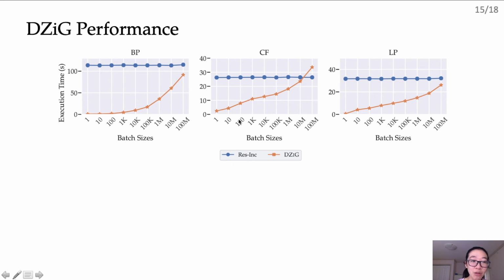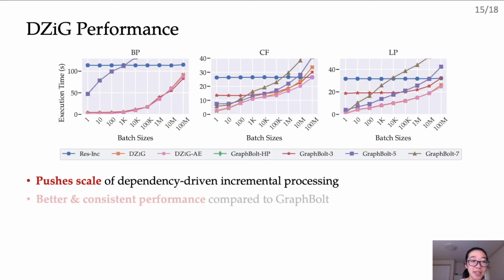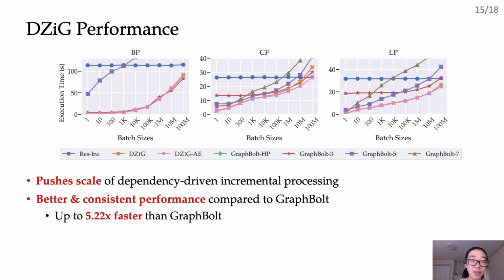So we have resinc, which basically restarts the execution upon graph mutation and performs incremental computation. And we have DZIG, which significantly outperforms resinc as expected. DZIG's DelZero-Aware processing retains high performance even across very large mutation batch sizes. In fact, it pushes the scale of dependency-driven incremental refinement to over 10 million simultaneous mutations. And the consistent high performance delivered by DZIG is visible when compared with GraphBolt across different configurations. For instance, GraphBolt's dependency-driven execution works well for up to 1,000 to 1 million mutations depending on the graph algorithm.